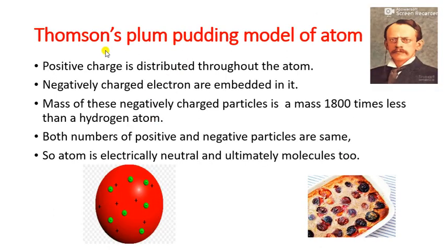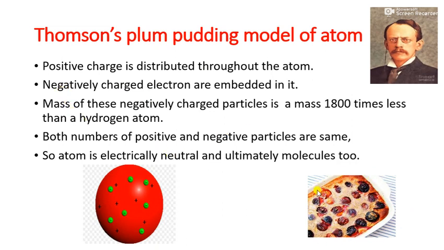After that, J.J. Thomson also did research on Dalton's atomic theory. But he compared his model of the atom with a plum pudding cake. What is a plum pudding cake?